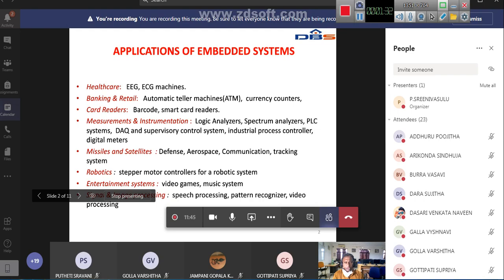And ECG, electrocardiogram. This is used to find the functionality of your heart. By using these ECG machines we can verify that our heart is working properly or not. Not only these, there are BP machines for blood pressure nowadays, and pulse oximeters. There are many applications of embedded systems available in medical applications, or healthcare applications, we can say.